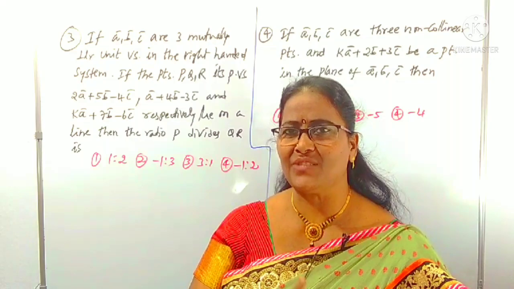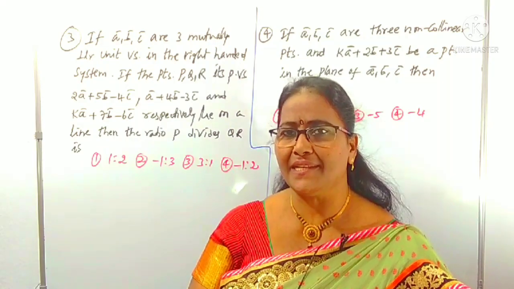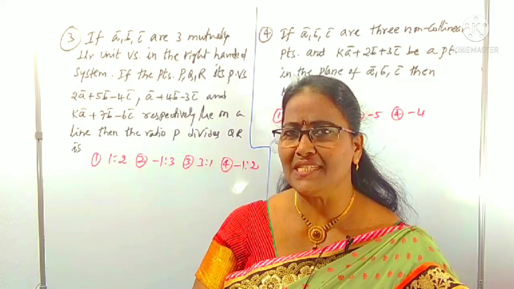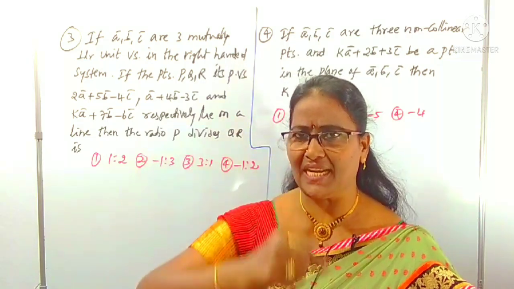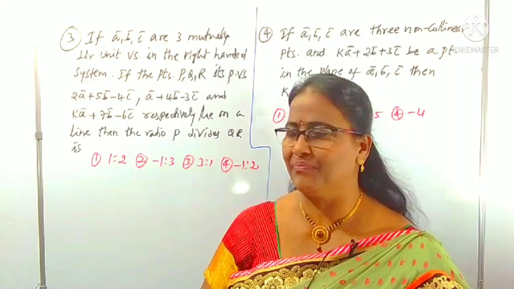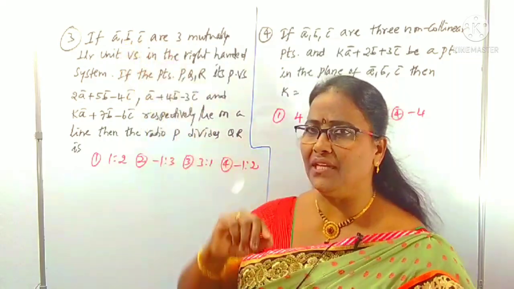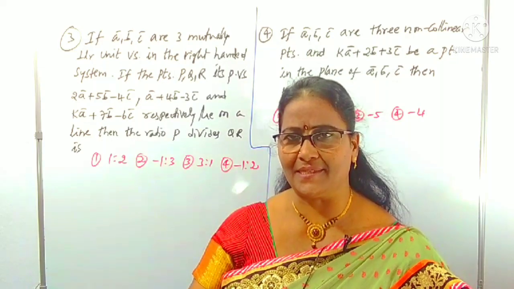i, j, k are along the x-axis, y-axis, z-axis. Then i, j, k are called mutually perpendicular unit vectors. A right-handed system has the same sequence like ABC, BCA, CAB. That is the meaning of right-handed system, nothing to worry. Indirectly, here A, B, C are i, j, k, right?